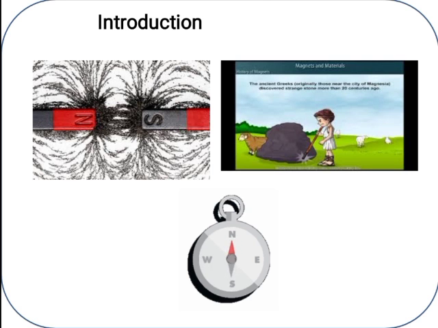So, electromagnetism is nothing but a combination of electric and magnetic field. Suppose the charges are moving in the conductor, the current is produced, right? If current is passing through the conductor, the surrounding region acts as a magnetic field.